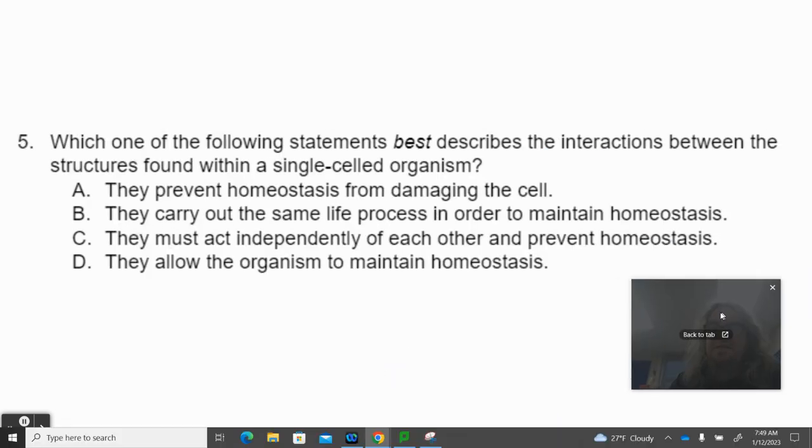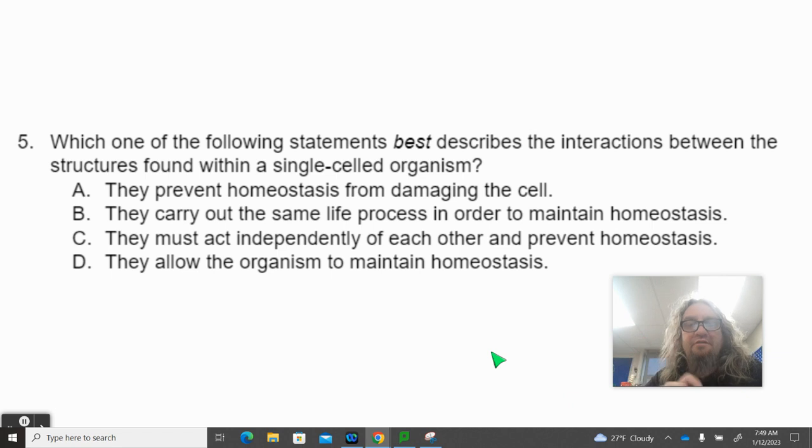Number 5. Which one of the following statements best describes the interactions between the structures found within a single-celled organism? A, they prevent homeostasis from damaging the cell. B, they carry out the same life processes in order to maintain homeostasis. C, they must act independently of each other and prevent homeostasis. D, they allow the organism to maintain homeostasis.